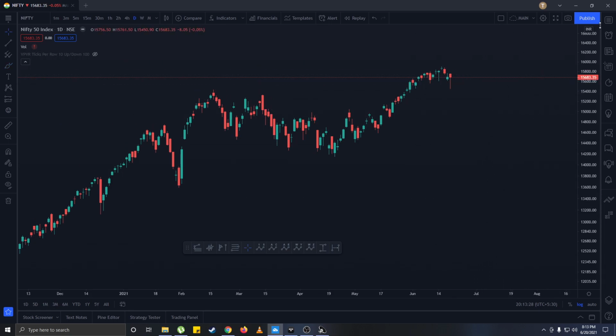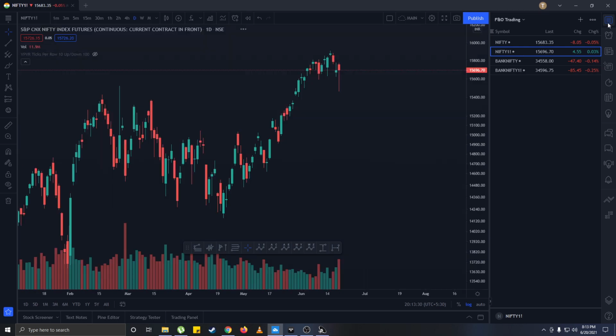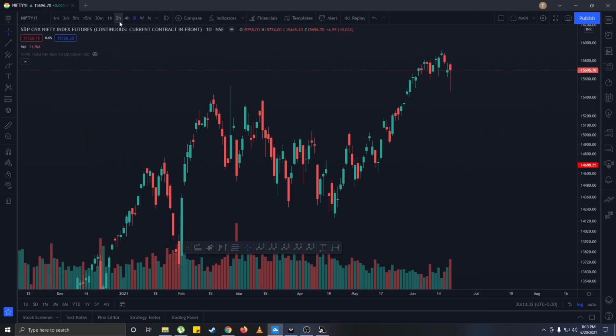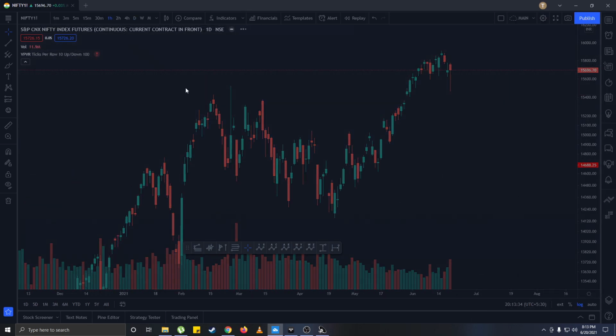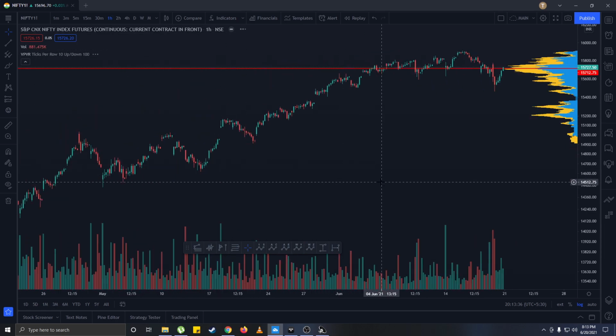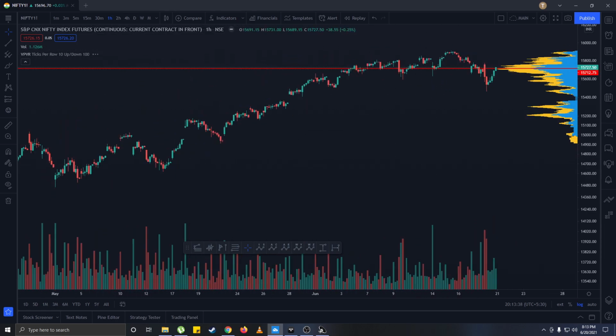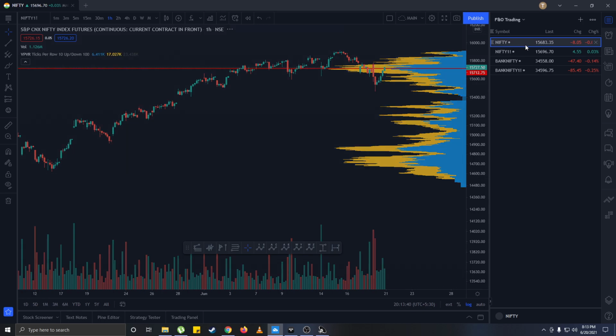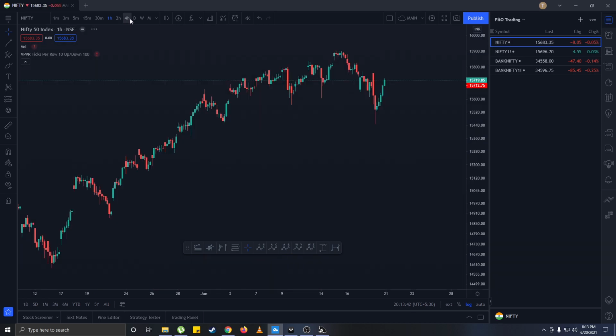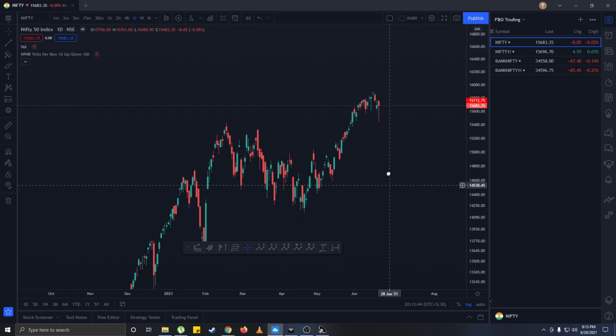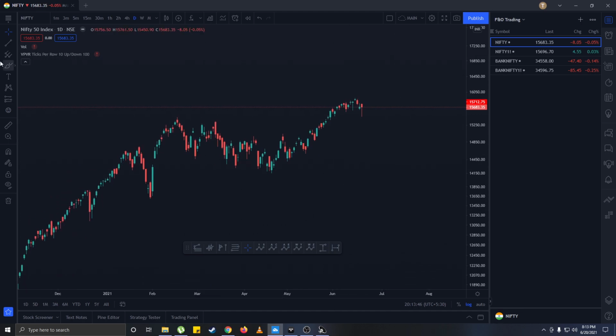So what we will do is go to the futures chart, turn on our volume profile, and look at a smaller time frame of 1 hour. Now the question is, we'll go to the spot chart again on the daily time frame. Now the big question is, what's going to happen here? Are we going to come down something like this, or are we going to continue up?